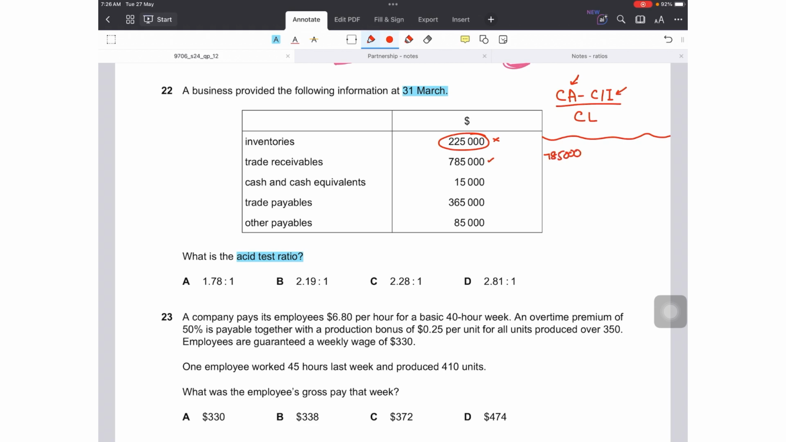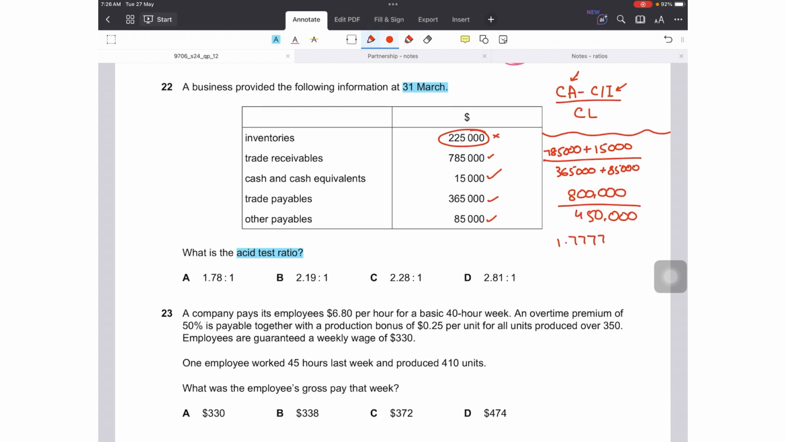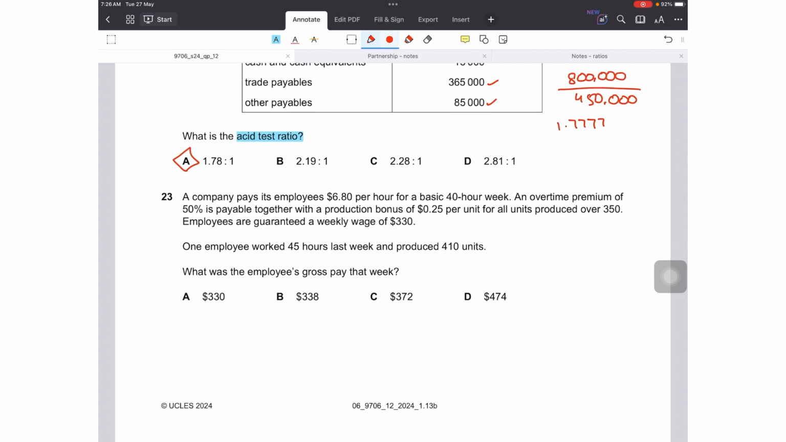So trade receivables will be used, 785,000 plus cash and cash equivalents, another current asset 15,000, divided by 365,000 current liabilities, and another other payable 85,000 current liabilities, right? I am not adding inventory here, so I am not subtracting it again. If I am adding inventory, I'll have to subtract it again, so net impact would be 0. So this method saves time. So that would be 800,000 upon 450,000. So my acid test ratio would be 1.777778. That would be 1.78:1.